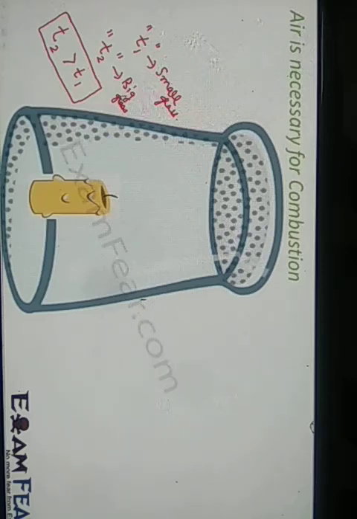In the second case, a larger amount of air and oxygen is present inside the big glass, so combustion would happen for a little longer, and therefore the candle stayed lit longer than in case 1. So this experiment proves that air is necessary and has a critical role in combustion.